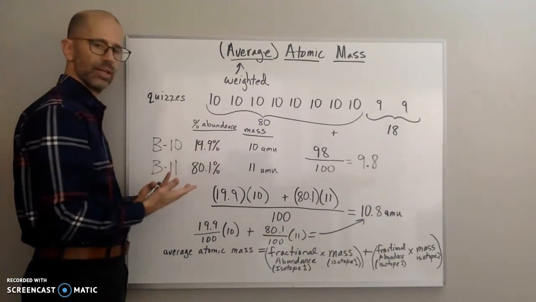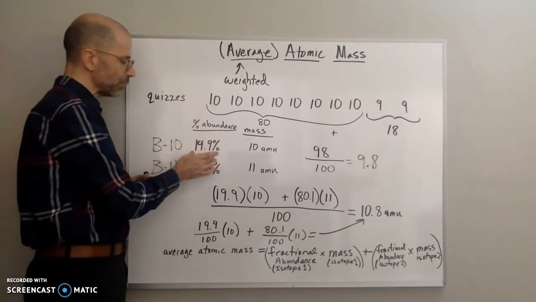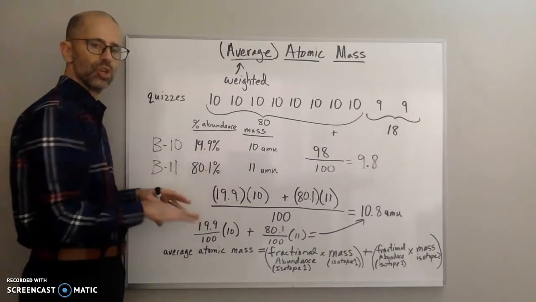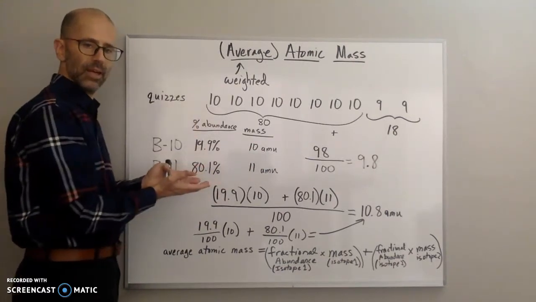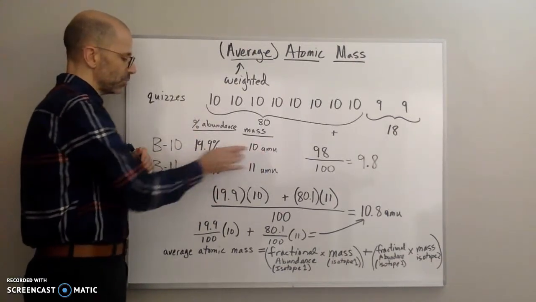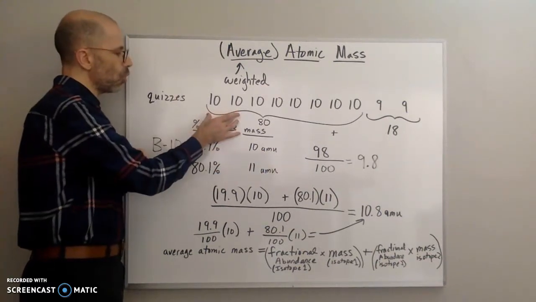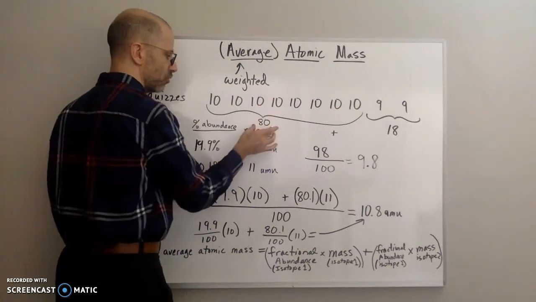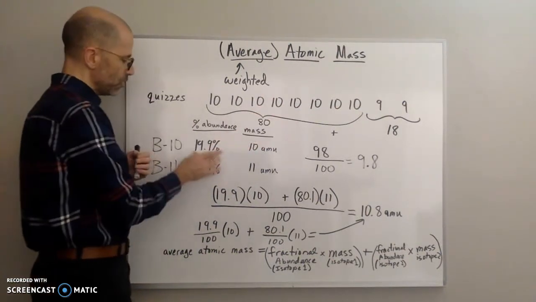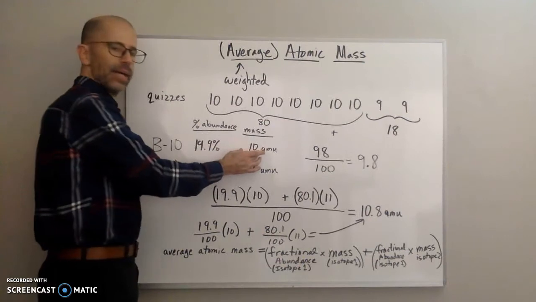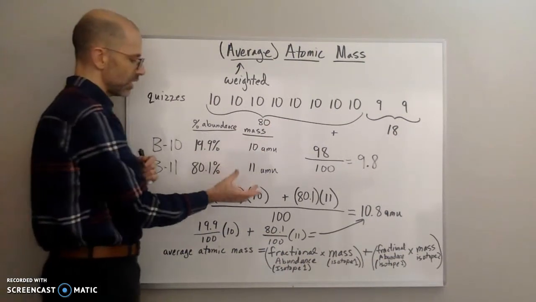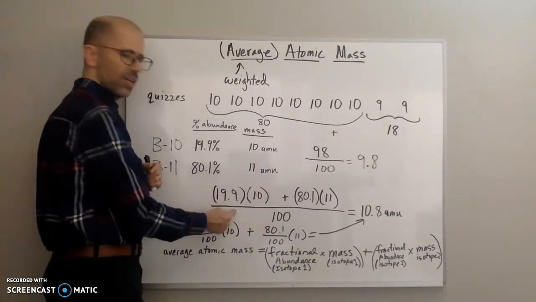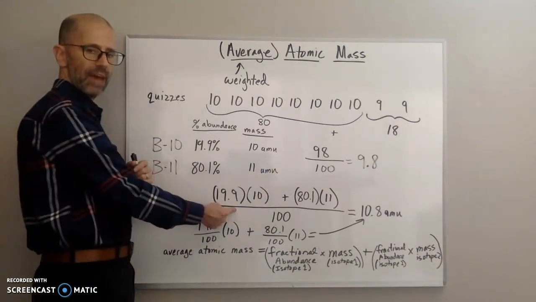So out of 100 atoms, 19.9 of those atoms are going to have a mass of 10 AMUs. So I'm going to get the total mass of these atoms here, just like I got the total points of my quizzes. So 8 times 10 gives me 80 points total. So 19.9 times 10 AMUs gives me a total number of AMUs for these atoms that have that mass.